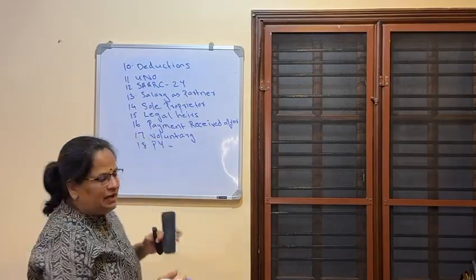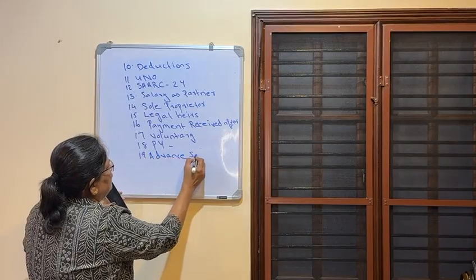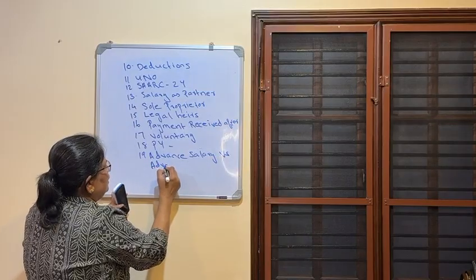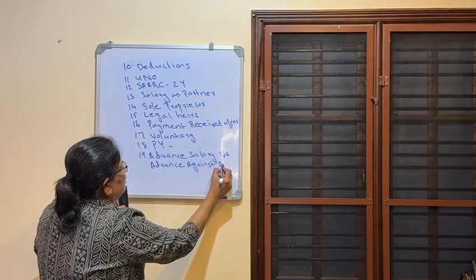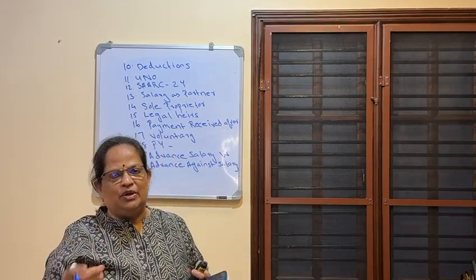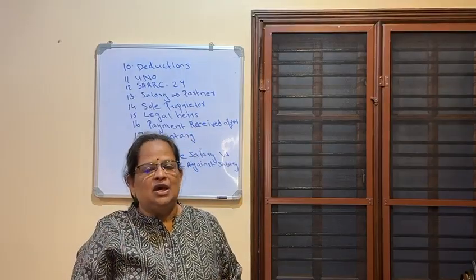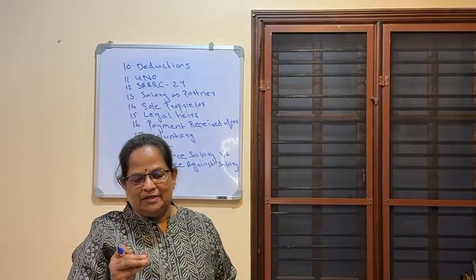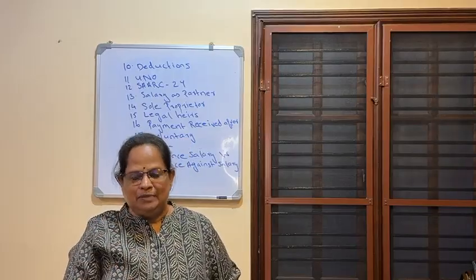Now, advance salary versus advance against salary. Advance salary means sometimes when you are in need, you approach the employer asking for advance salary, maybe for hospitalization, death or treatment, anything. That will be considered salary income, it will be taxable. Advance against salary means if you are taking a loan from the employer, it will not be taxable.